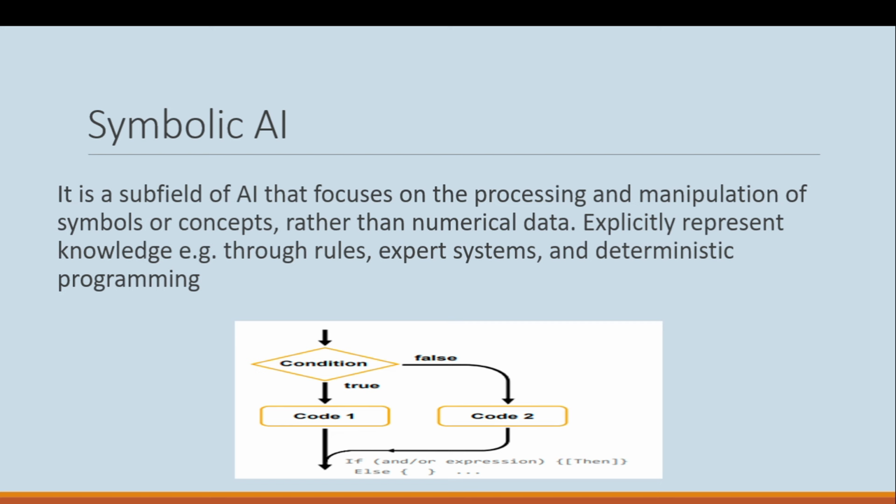It means the machine is trained using symbols or concepts rather than numerical data.